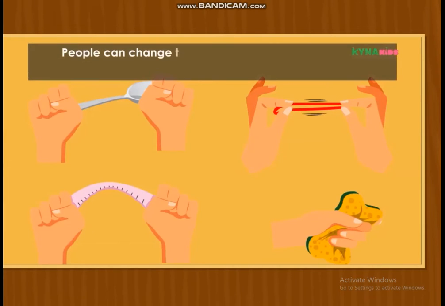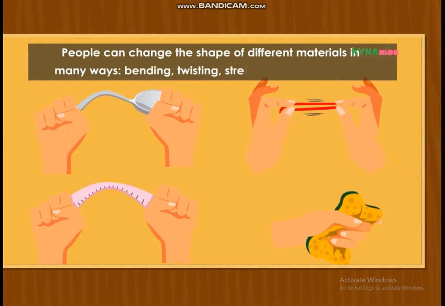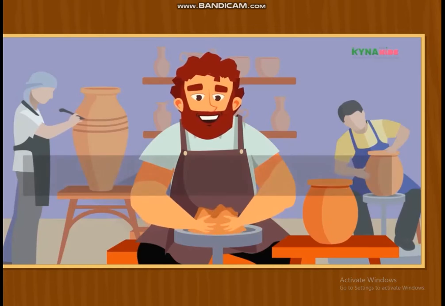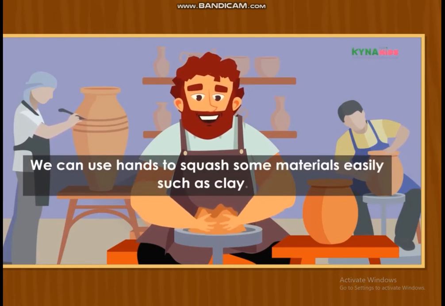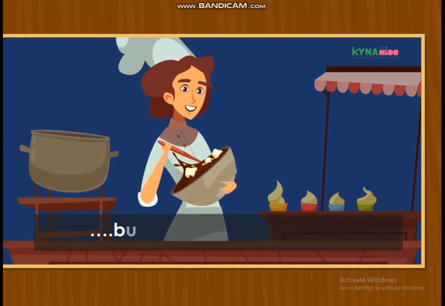People can change the shape of different materials in many ways: bending, twisting, stretching, and squashing. We can use hands to squash some materials easily, such as clay, butter, chocolate, dough.